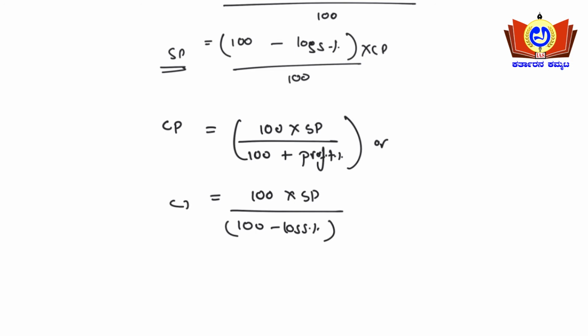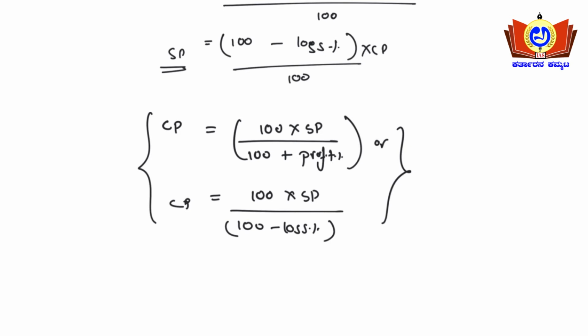This is the cost price formula. You need to remember these formulas, then the problems will be handy for you. Upon substitution, in one or two lines only you will arrive at the solution, guys. So try to remember these basic formulas.